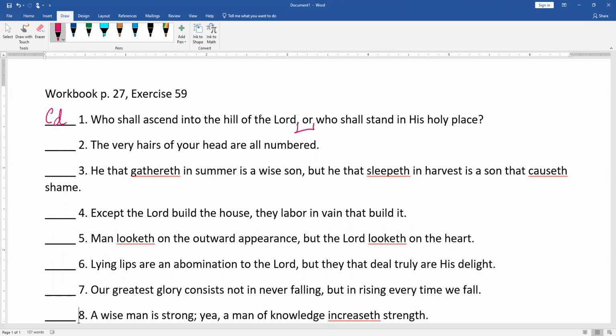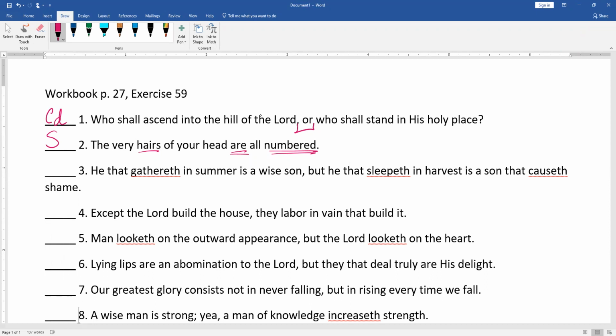The very hairs of your head are numbered. So you have your verb, are numbered, hairs, so subject, verb, that's it. This one's simple. He that gathereth in summer is a wise son, but he that sleepeth in harvest is a son that causeth shame.